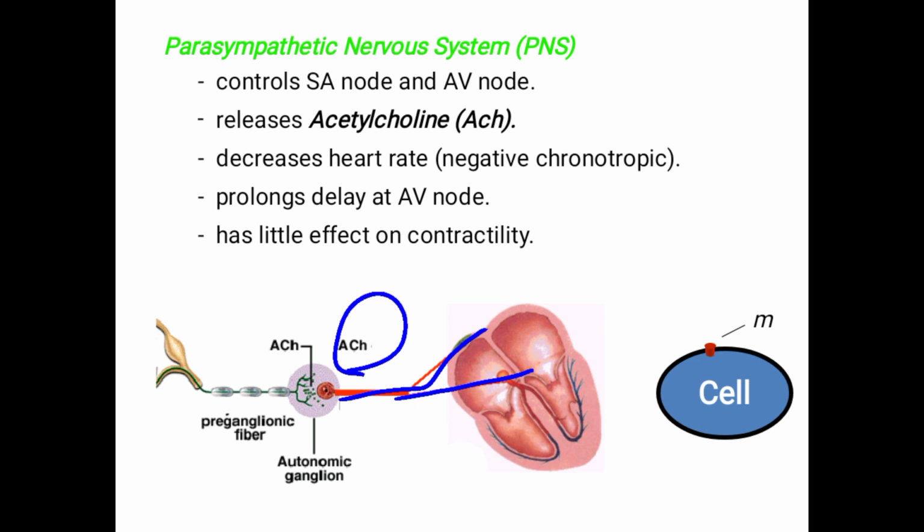Whenever the parasympathetic is stimulated, it decreases the heart rate and prolongs the delay at the AV node. There is little effect on contractility, because it is not supplying the ventricular muscle. So just remember, parasympathetic stimulation decreases the heart rate and prolongs the AV nodal delay.